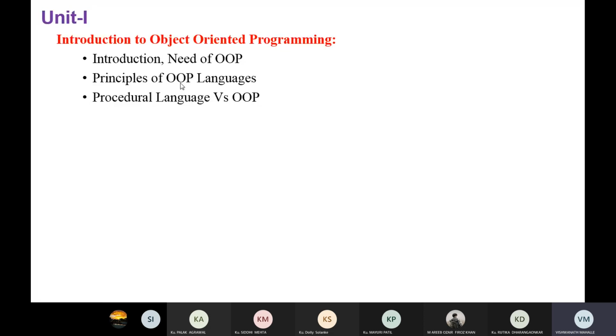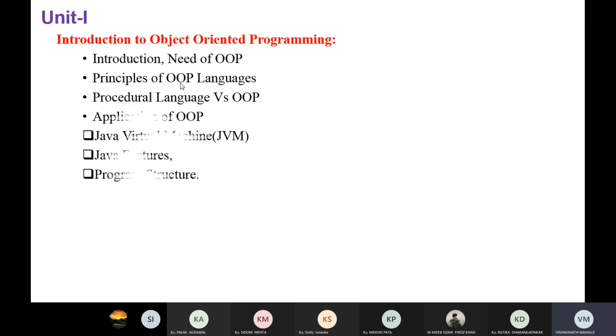First, we will learn the theory regarding object-oriented programming: the concept, principles of object-oriented languages, the difference between procedural and object-oriented languages, and applications of OOP. Then in the second part, we will learn about introduction to Java, Java virtual machine, Java features, and Java program structure.